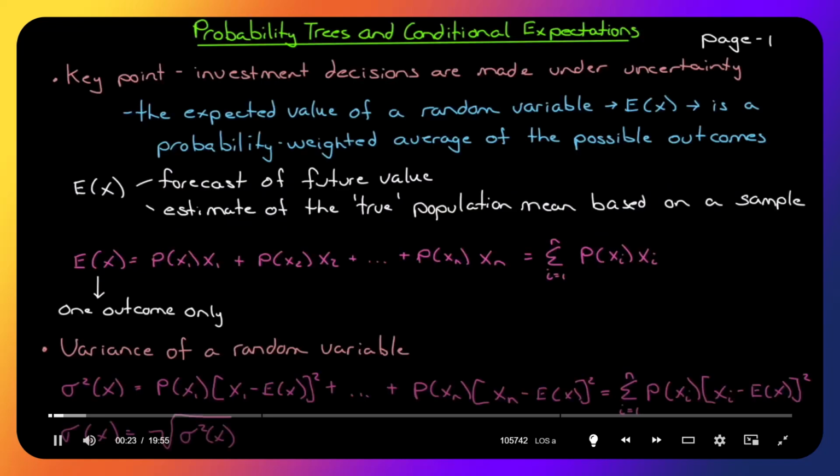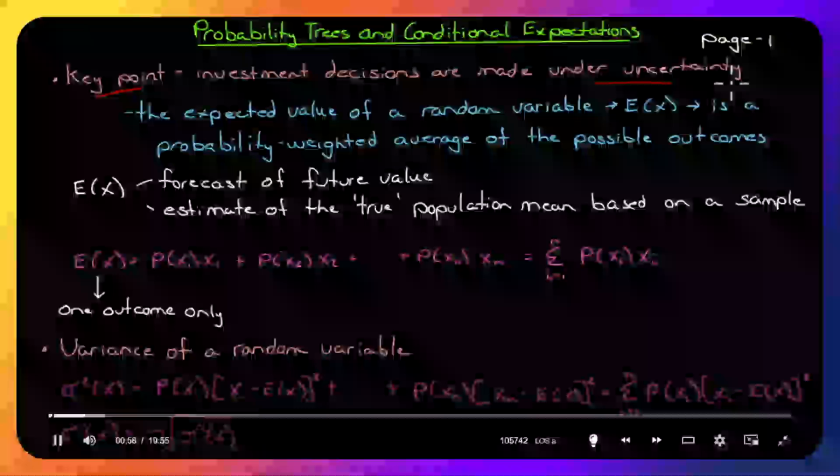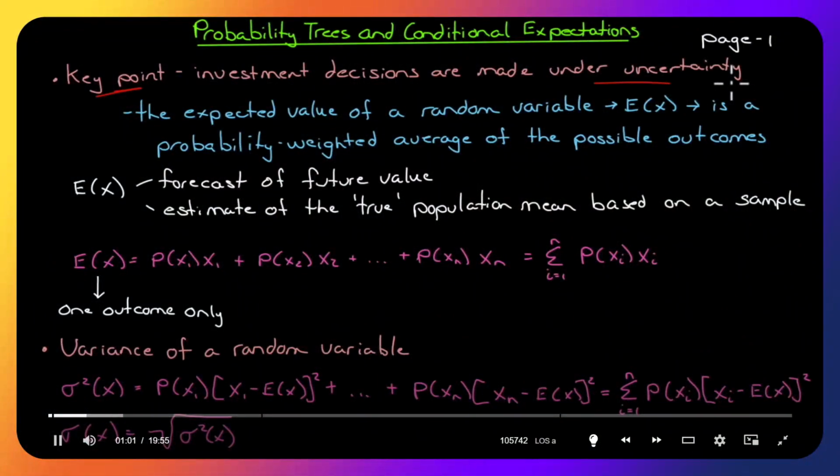All right, to help understand why we consider probability to begin with, this is our key point here. Investment decisions are made under uncertainty. We don't know what the future is going to be, but we have certain ideas of the types of futures we may have, and we may assign certain probabilities to it. We may say, if we get this type of scenario, this is the type of outcome we would expect, would have earnings per share of, let's say, $3, but if we get this type of outcome, maybe we'll only get earnings per share of $2. Then we assign probabilities to those outcomes, and from those probabilities, we can come up with some idea of what we would expect.